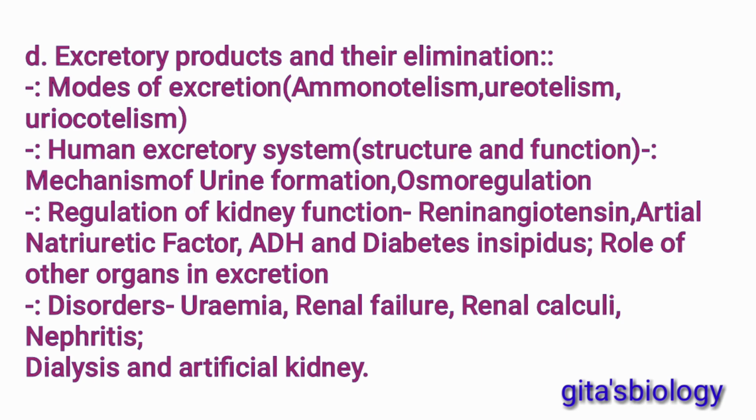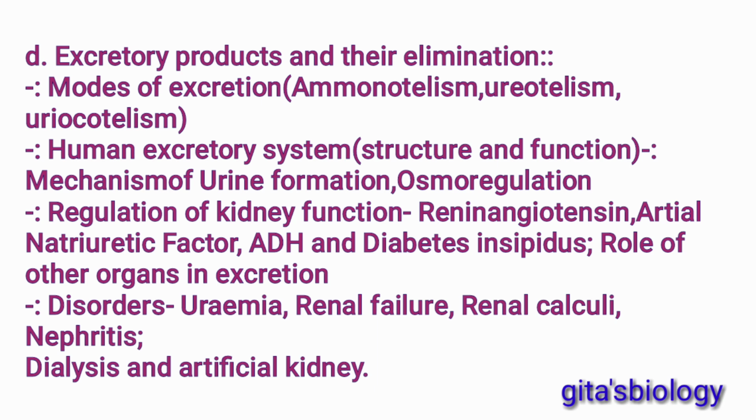The next chapter contains excretory products and their elimination. It contains modes of excretion, that is ammonotelism, ureotelism and uricotelism. Then the human excretory system, its structure and function. Then mechanism of urine formation, osmoregulation, regulation of kidney function, that is renin, angiotensin, atrial natriuretic factor, ADH, diabetes insipidus.